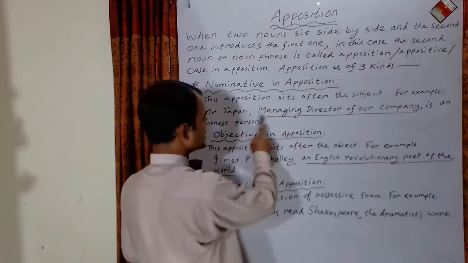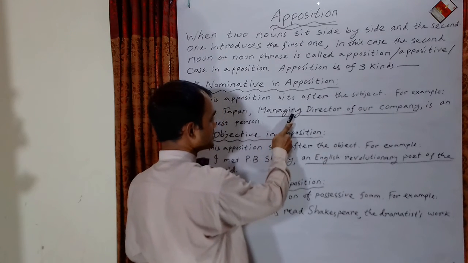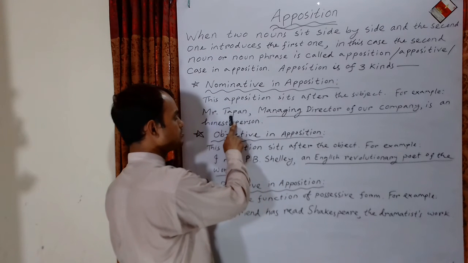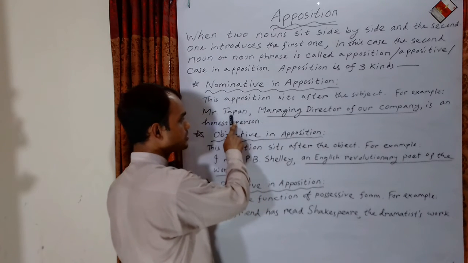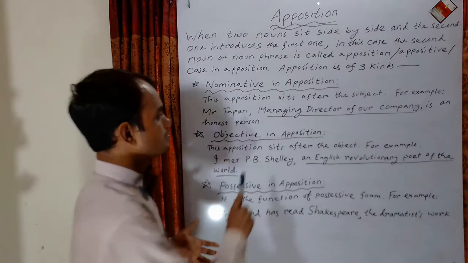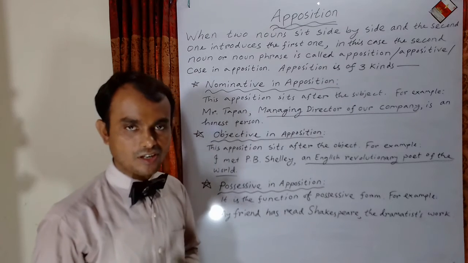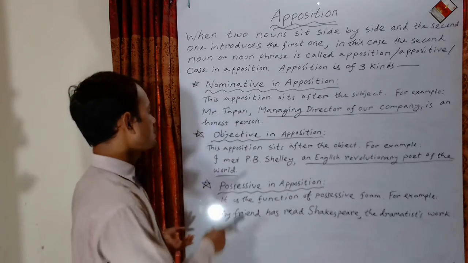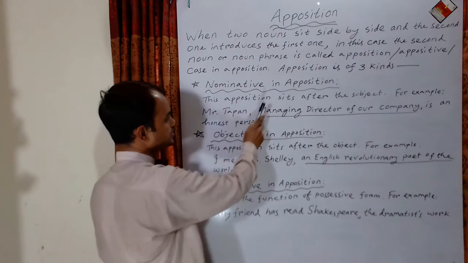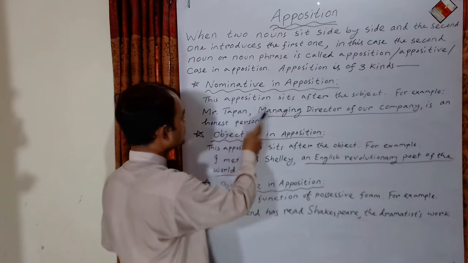These two noun phrases have sat side by side, and the second noun phrase introduces the first noun, Mr. Tapan. Who is Mr. Tapan? Managing director of our company. So managing director of our company is an apposition or appositive or case in apposition. What type of apposition? Nominative in apposition, because this apposition sits after the subject. The subject is Mr. Tapan.